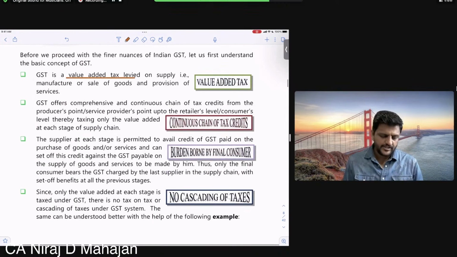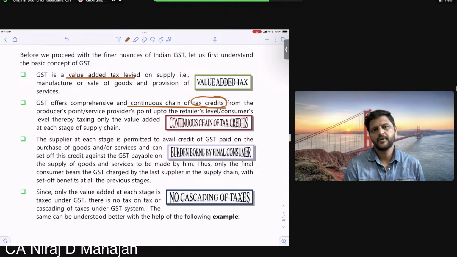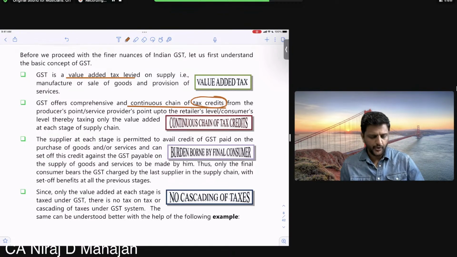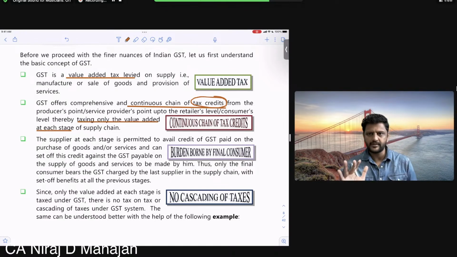Then GST offers a comprehensive and continuous chain of tax credits. At least tax credit you understand, right? We have not gone into GST tax credit right now, but we can still finish it or you can understand the basics. So a continuous chain of tax credits from the producer's or service provider's point up to the retail and consumer levels, thereby taxing only the value addition at each stage. We will understand with an example.